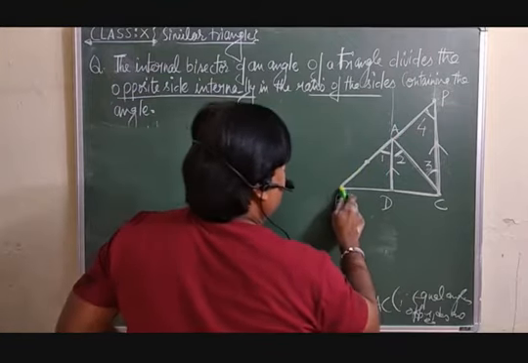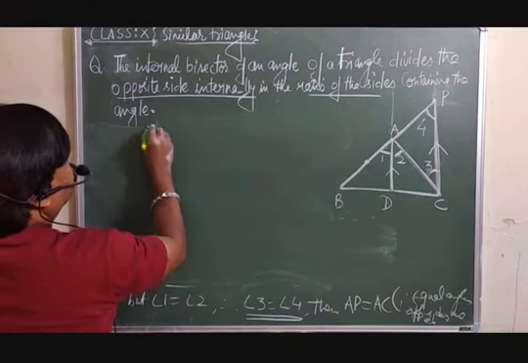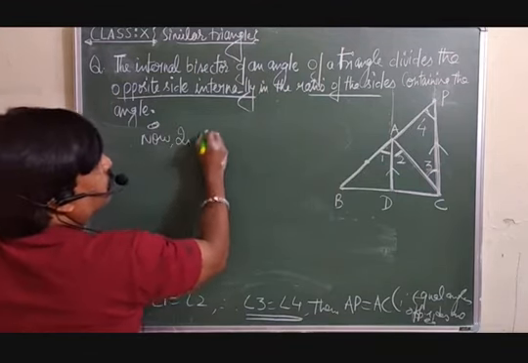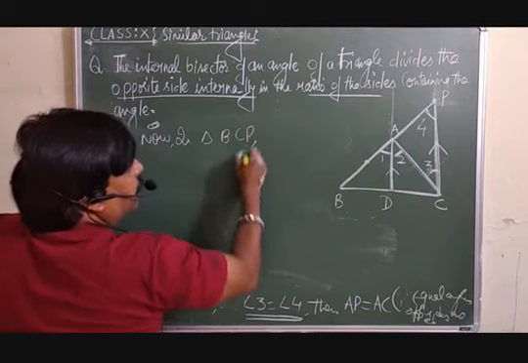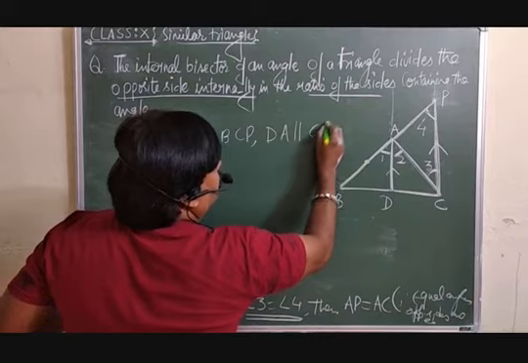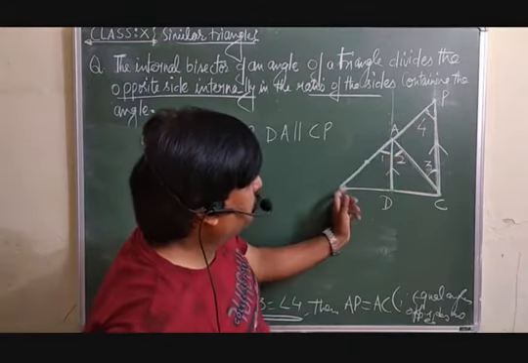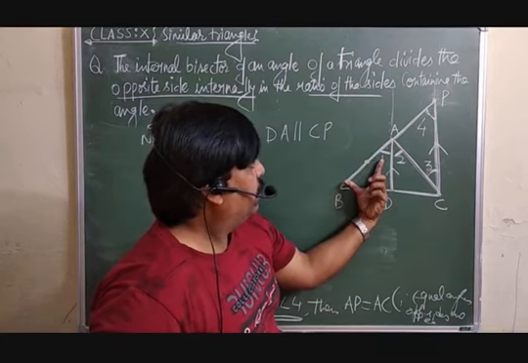Now in triangle BCP, DA is parallel to CP. So now you can apply BPT here.